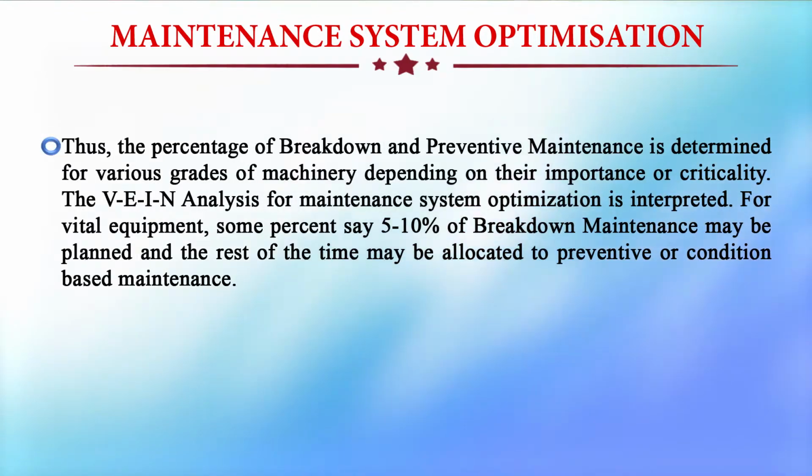Thus, the percentage of breakdown and preventive maintenance is determined for various grades of machinery depending upon their importance or criticality. The VEIN analysis for maintenance system optimization is interpreted as follows. For vital equipment, some percent, say 5 to 10% of breakdown maintenance, may be planned, and the rest of the time may be allocated to preventive or condition based maintenance.